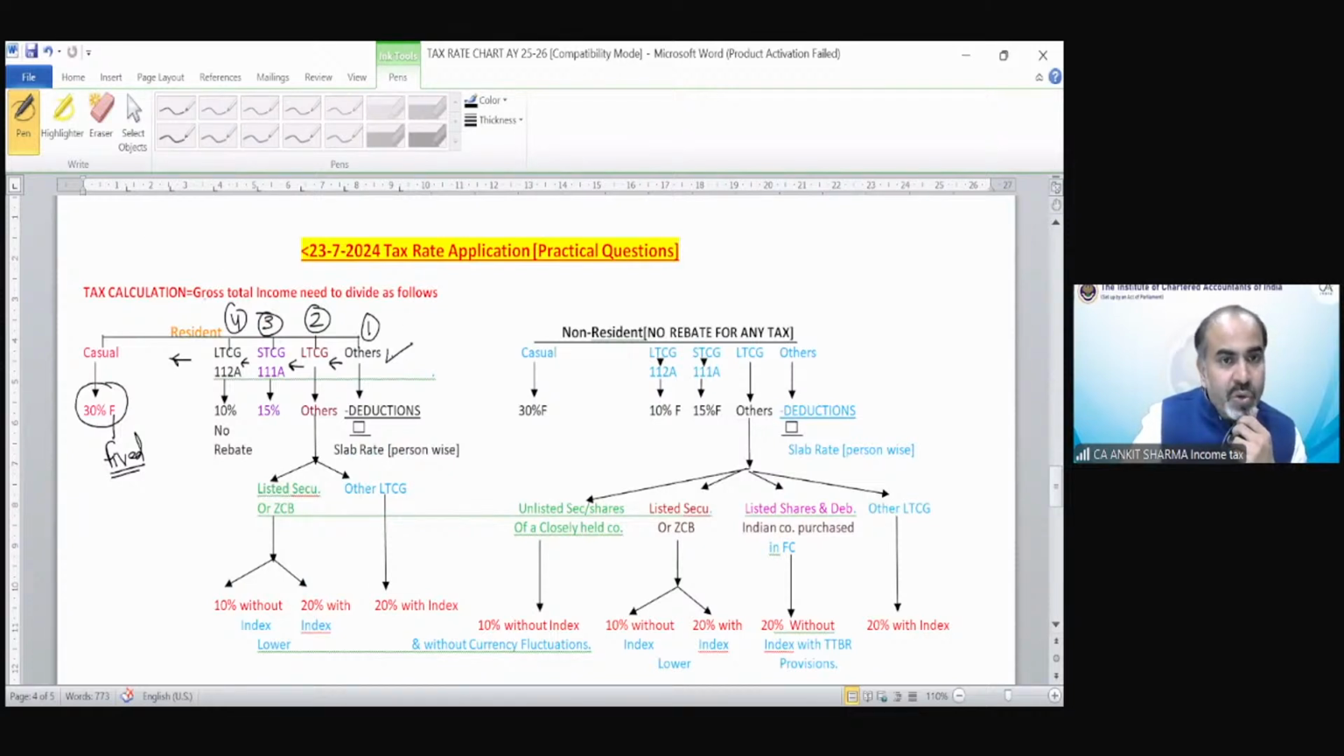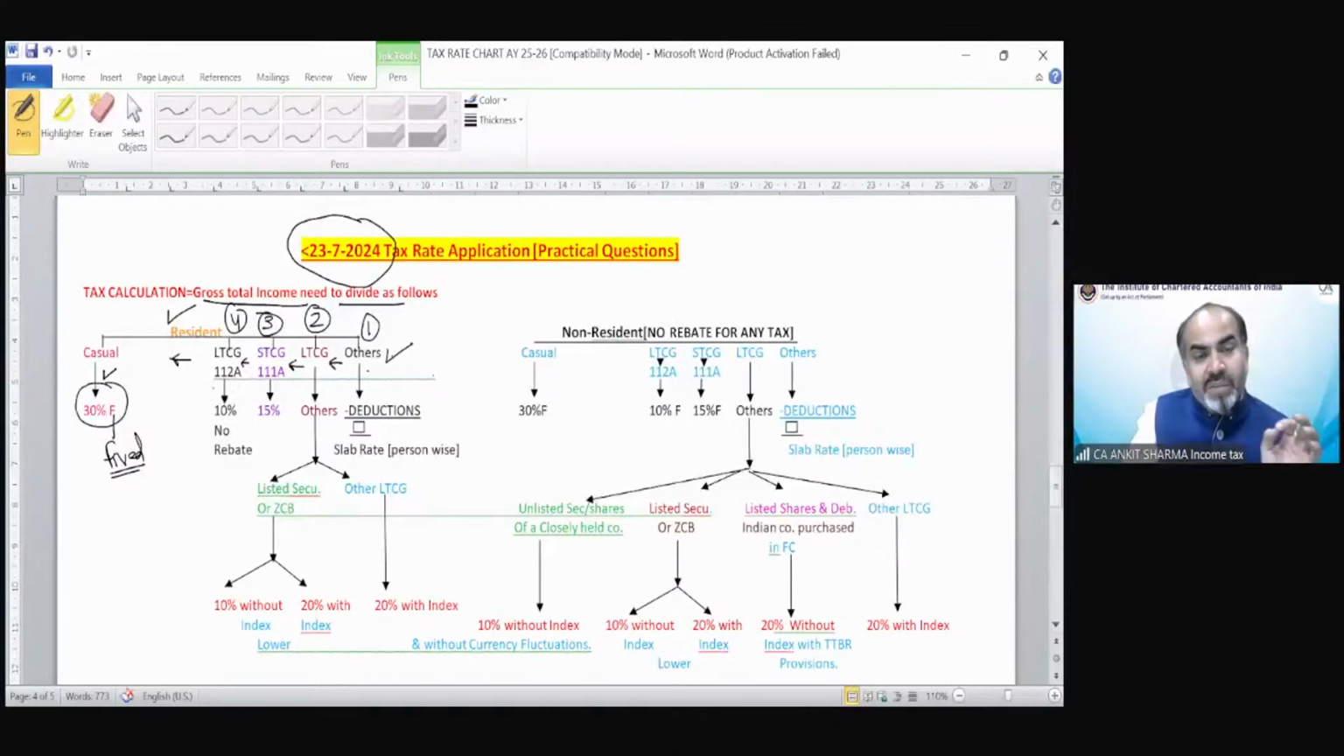First of all, you need to divide your gross total income in the following case. If it is before 23rd of July and you are a resident, then you have to divide your GTI into other, long-term capital gain, 111A, 112A, and casual. If there is any casual income, that part needs to be shown in this category. This is going to be taxed at 30% fixed.